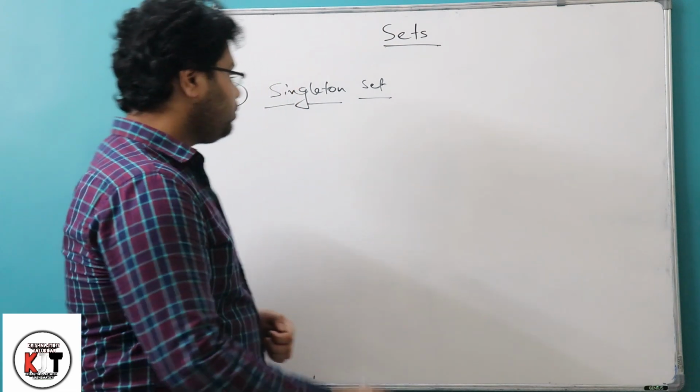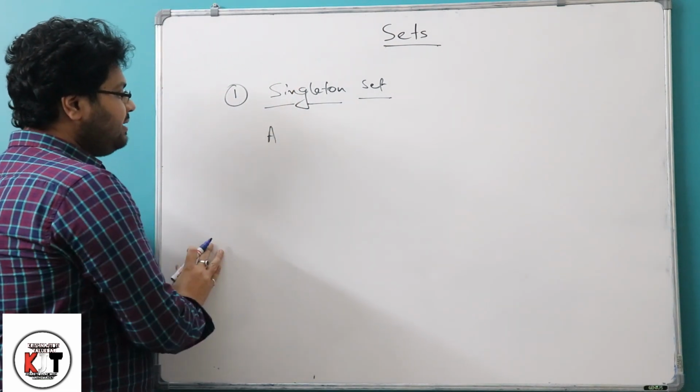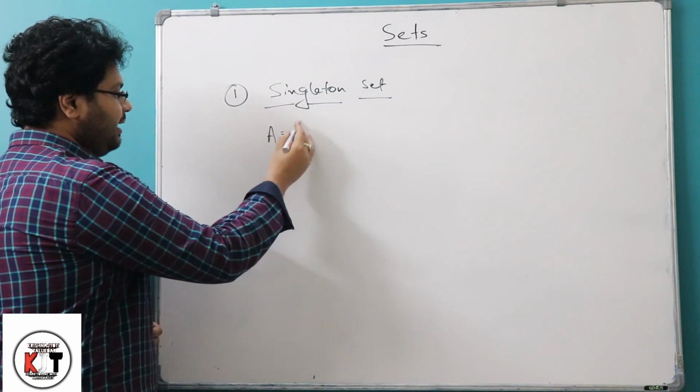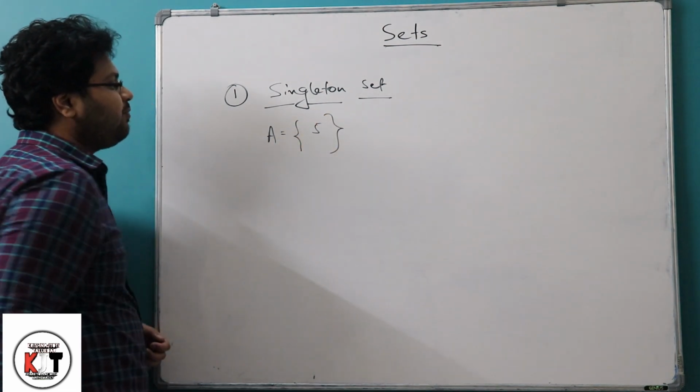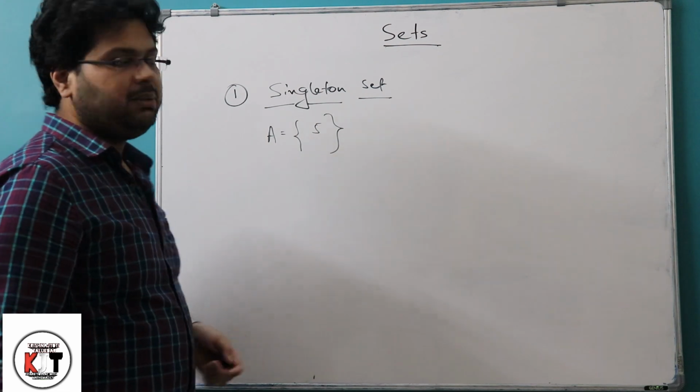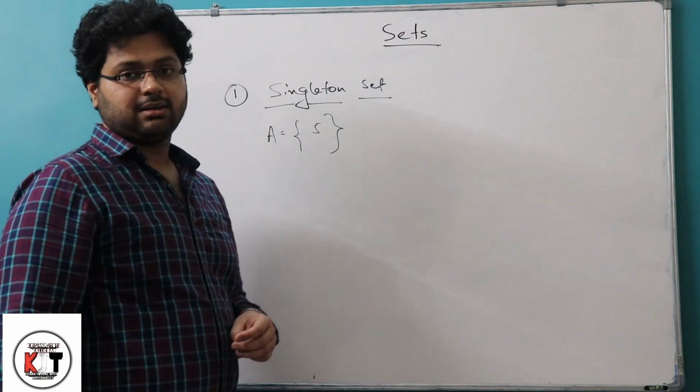For example, suppose let A be any set and in A there is only one element, suppose I am considering it as 5. Then A will be called a Singleton set.